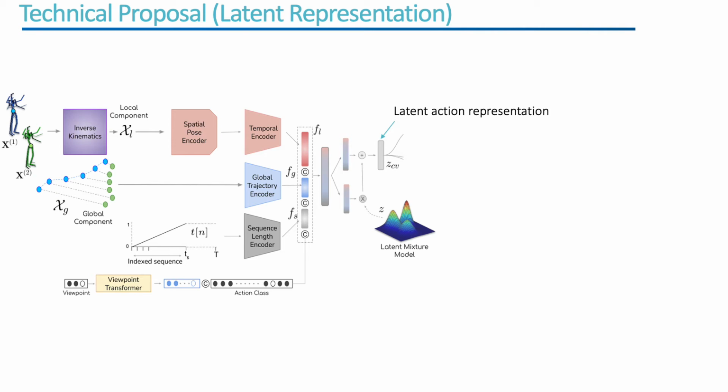Therefore, we adopt an extension of VAE known as Gaussian mixture VAE, wherein the latent prior is a mixture of Gaussian distribution. As the first step in the generation process, a vector sample from the latent Gaussian mixture is transformed using the standard VAE reparameterization trick. Conditioning on action and viewpoint produces the effective latent representation of the action sequence.